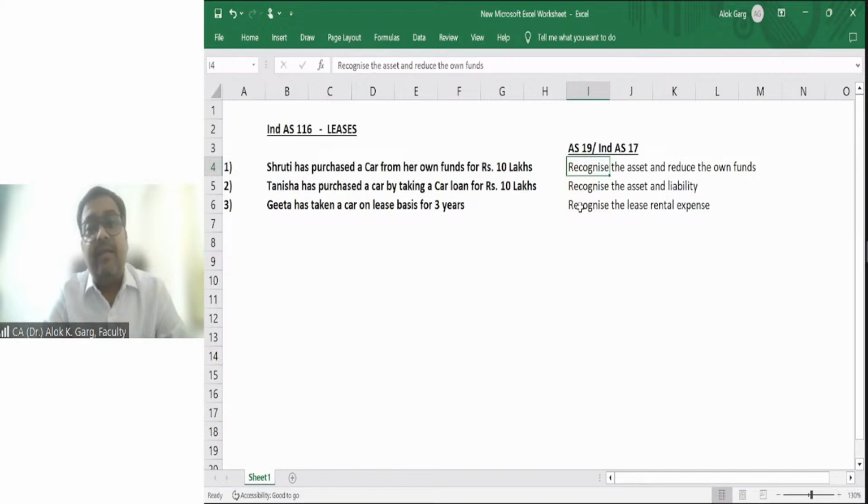Friends, that is why in 2005, the staff of the Securities and Exchange Commission of USA, like we have SEBI, the Securities and Exchange Board of India, in USA it is the Securities and Exchange Commission, has analyzed the financial statements of listed companies, and they found that close to 3 trillion US dollars of liability and asset are sitting outside the balance sheet.